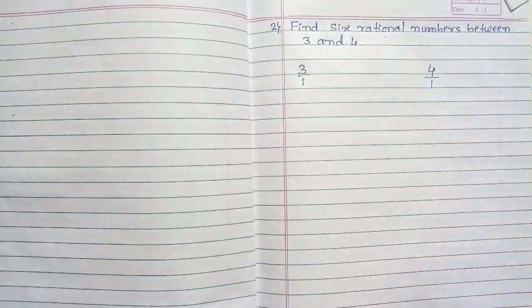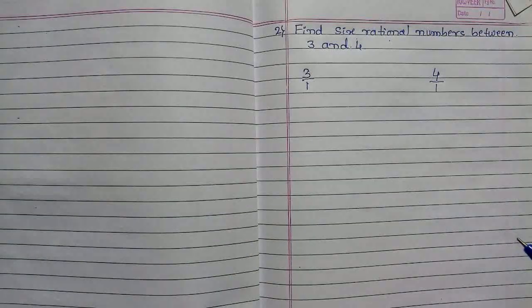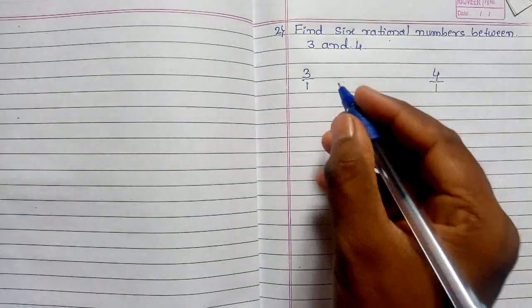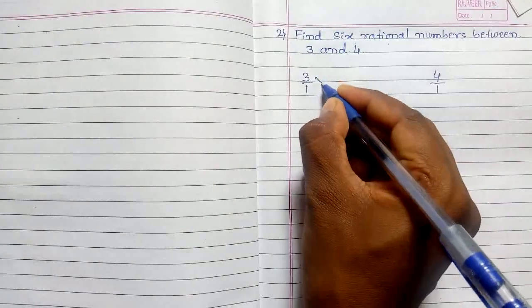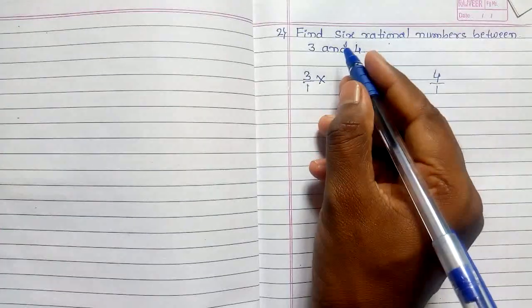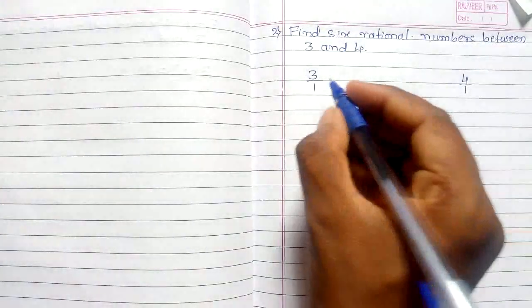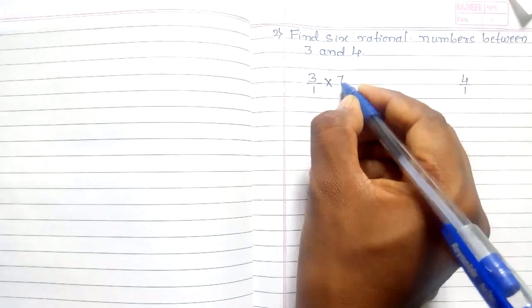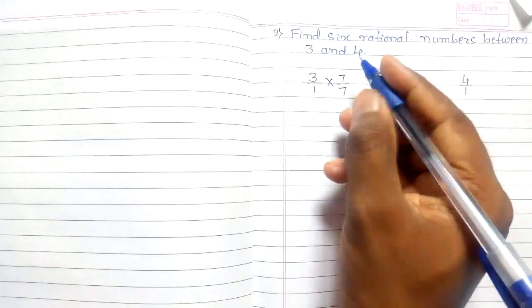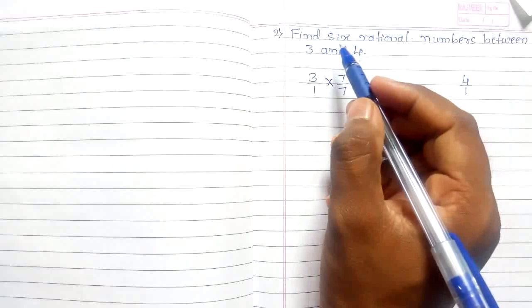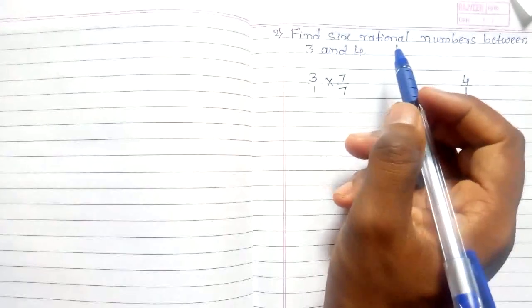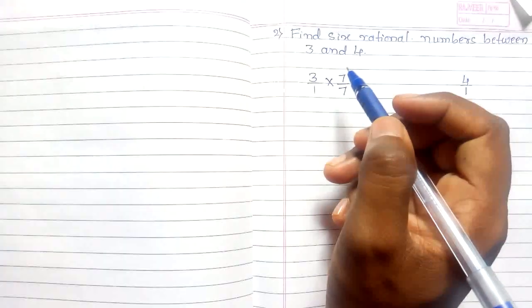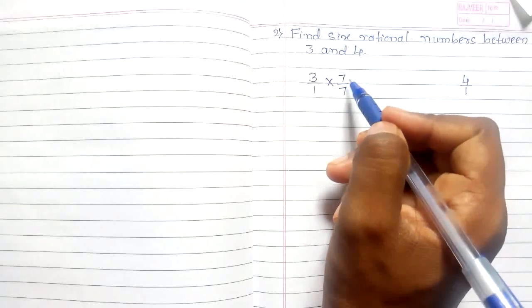Now to write 6 rational numbers, multiply the numerator and denominator by a number greater than 6, that is 7, because we have to find 6 rational numbers.